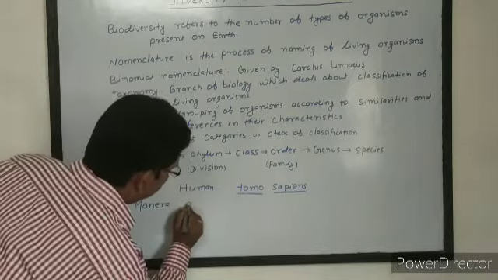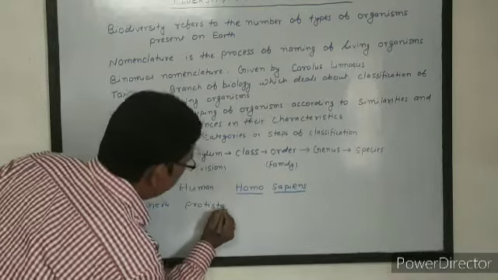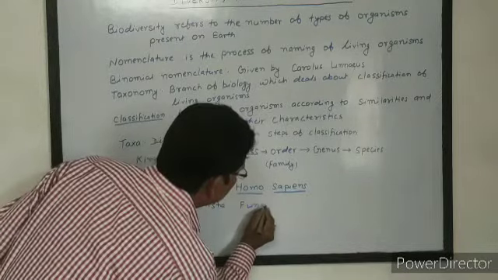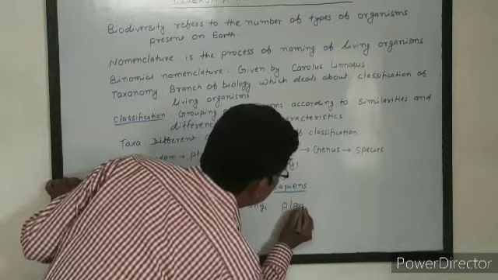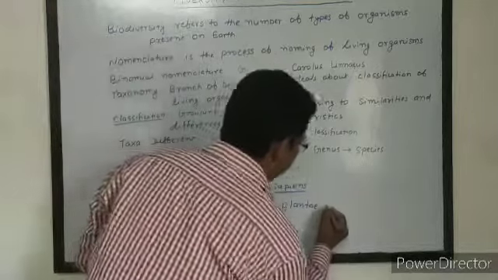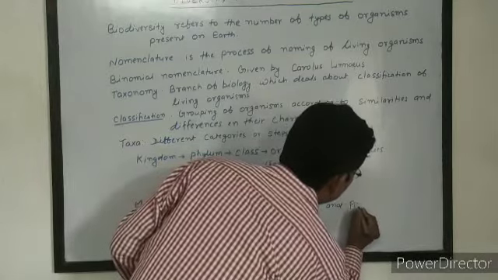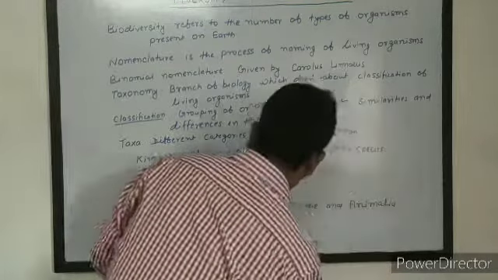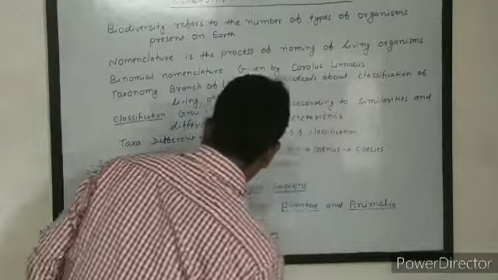Protista, Fungi, Plantae, and Animalia. These are the 5 kingdoms.